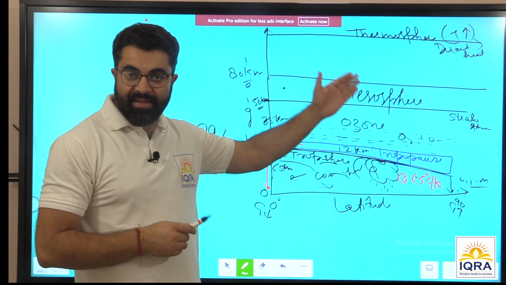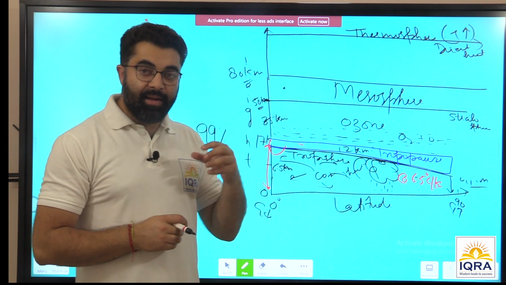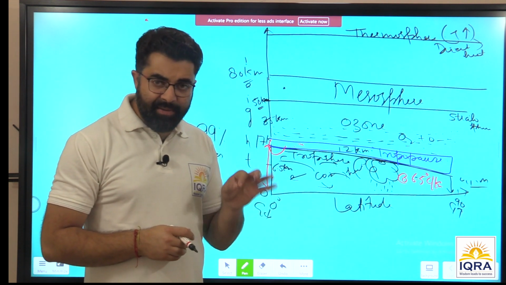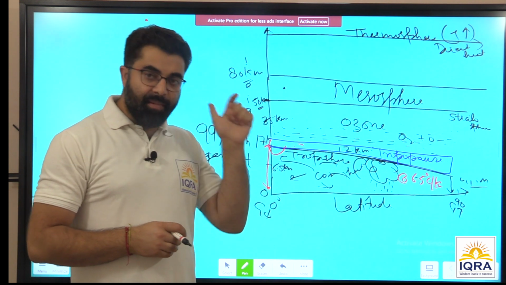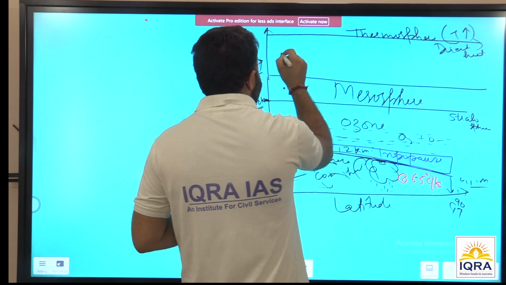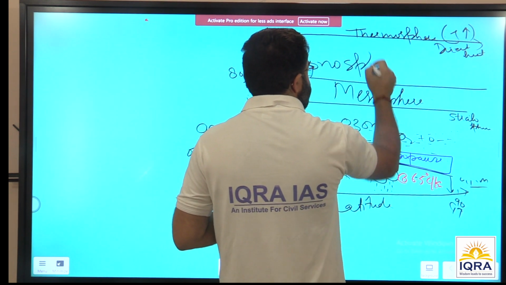The term is thermosphere. And because of the same reason, high temperature and bombardment from outer space, here we have this layer called the ionosphere.